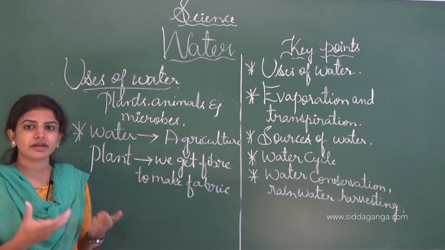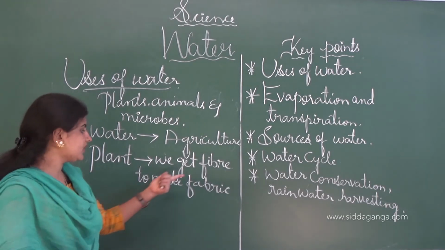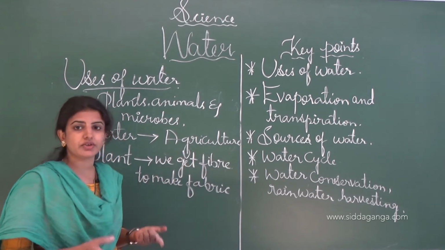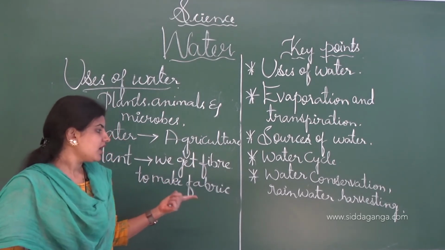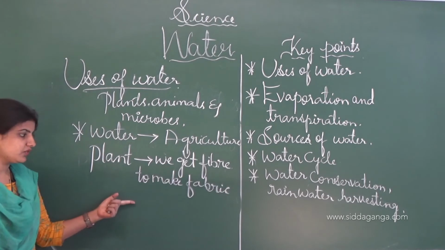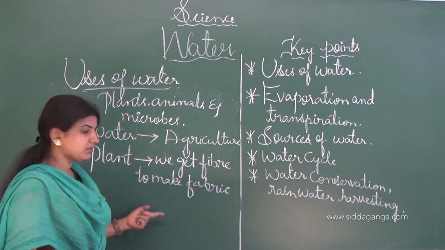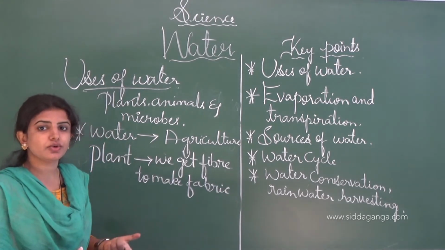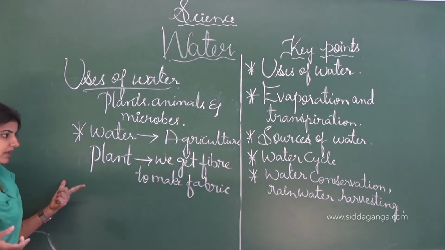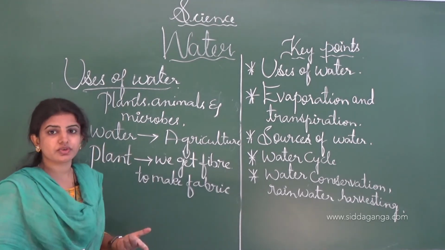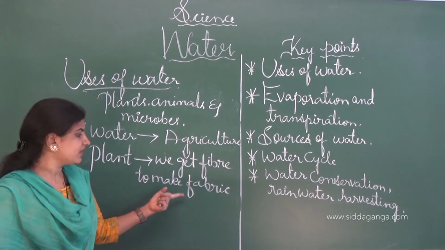If we grow a plant like cotton, then we get the fiber, and this fiber we can use to make a fabric. And thereby, besides these food items, some plants also contain the fiber which we make use of for preparing the fabric.